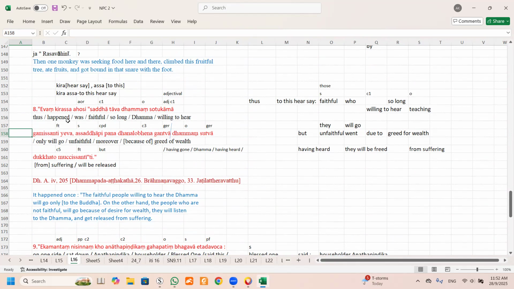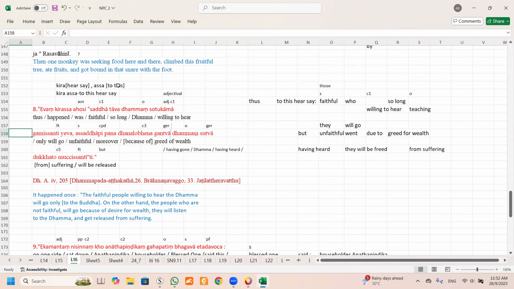Okay, Evang Irasa. Okay, Ahosi. Okay, this is the verb already. Can you see? Evang can take a lot of meanings. Can you see the word kirasa? The word kira means hearsay. This should be a compound of kira plus asa.